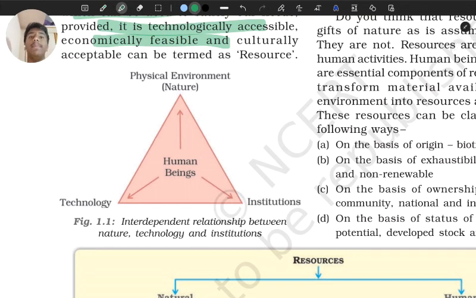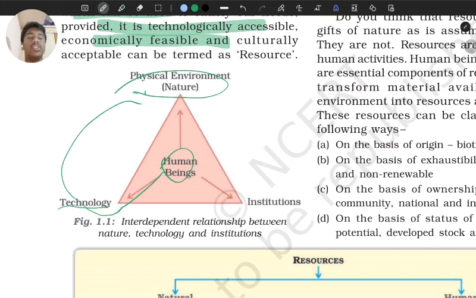Moving on, we need to look at the relationship between human beings, physical environment, technology and institutions, and how they are interdependent with each other. As you can see, in the middle of this triangle, human beings are there, and human beings are accessing the physical environment, aka nature, with the help of the appropriate technology. With accessing all of these resources present in the physical environment, they are building up their institutions.